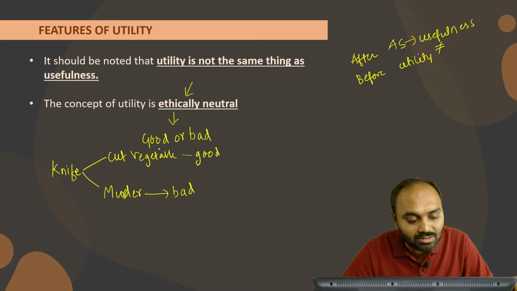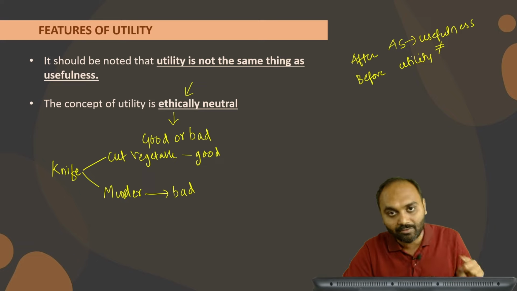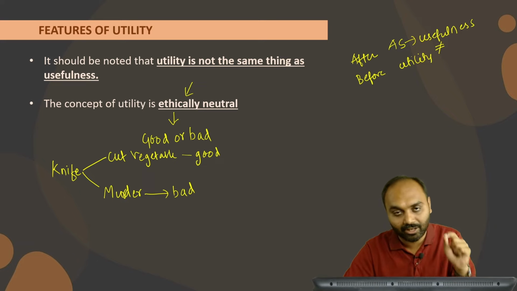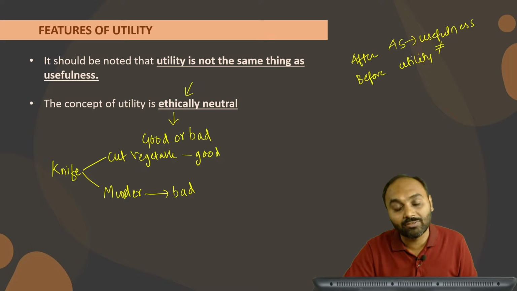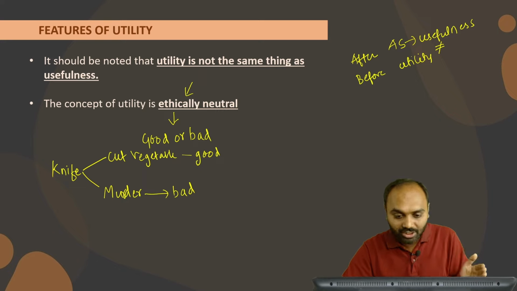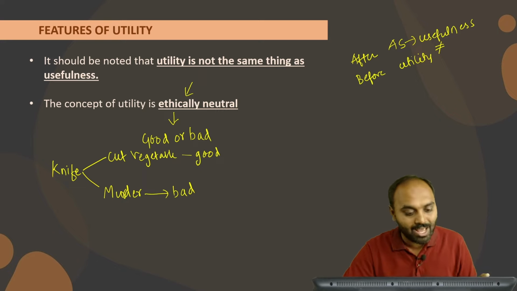So students, utility is a want-satisfying power which we expect from a product. Number one, there is a possibility where a person gets utility even if it is not consumed. It differs from person to person, from place to place, and even from time to time. And utility and usefulness are both different concepts, and utility is ethically neutral.